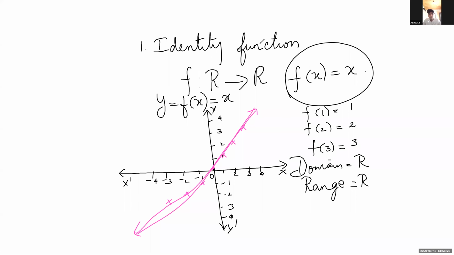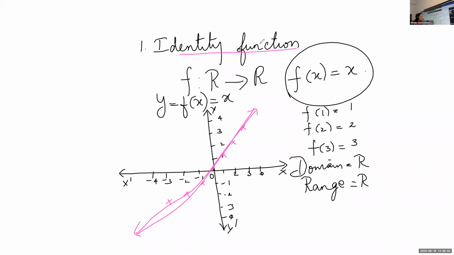Yes, ma'am. Okay. So the function we are learning is identity function. Identity function is given by f of x is equal to x. So if f is defined from R to R, domain will be R and range is also R. In this case, we will be getting the graph as a straight line passing through the origin.